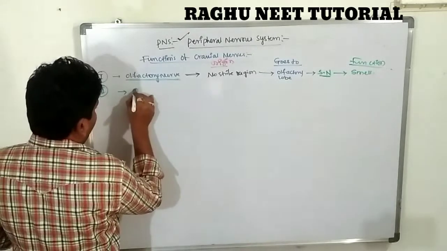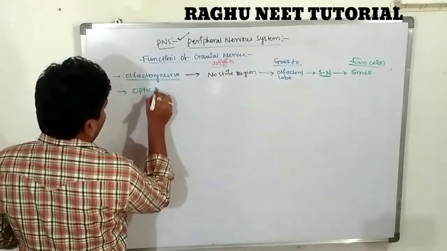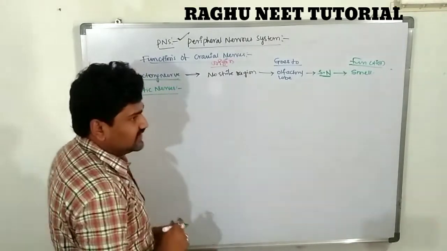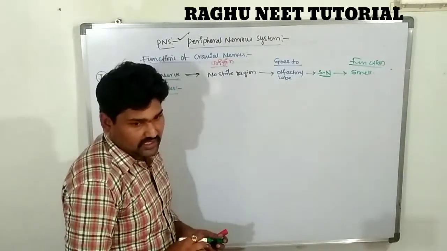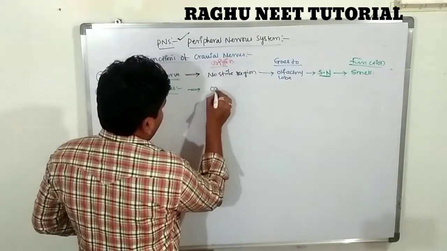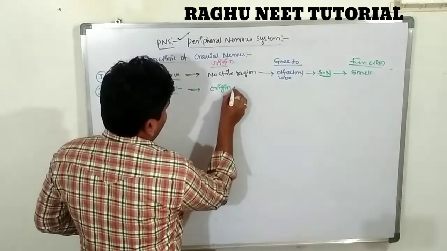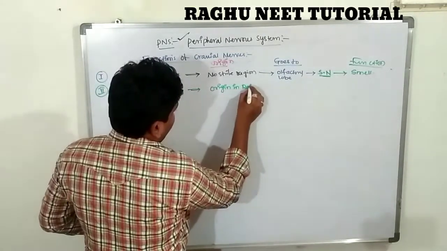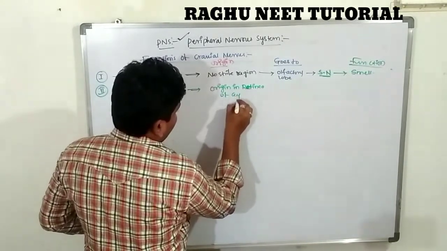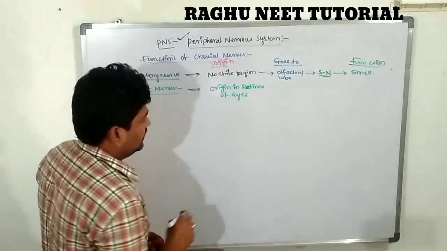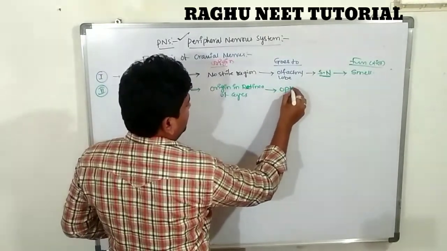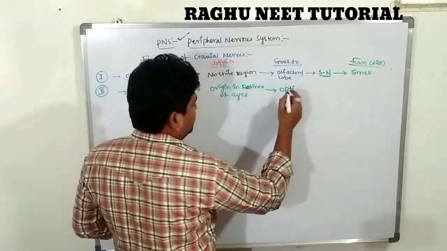Second one is the optic nerve. These originate in the retina, the retina of the eye, and go to the optic lobe of the central nervous system.